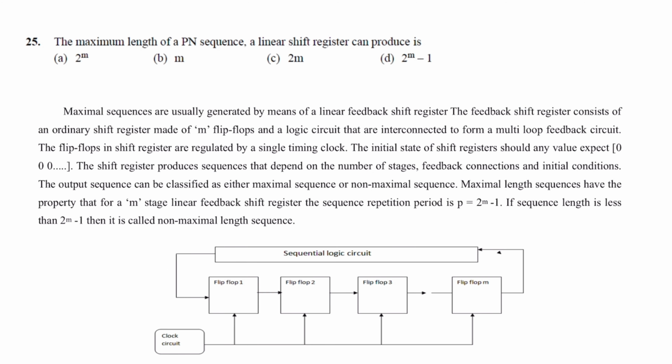GSM uses GMSK, Gaussian Minimum Shift Keying. Next question. The maximum length of PN sequence a linear shift register can produce is 2 power m minus 1. PN sequence, pseudo noise sequence. These pseudo noise sequences are used in CDMA systems, third generation cellular systems, for spreading at the transmitter and despreading at the receiver. So this is a linear feedback shift register. For linear feedback shift registers of m flip-flops, maximum length of sequence is 2 power m minus 1. Correct option is D.